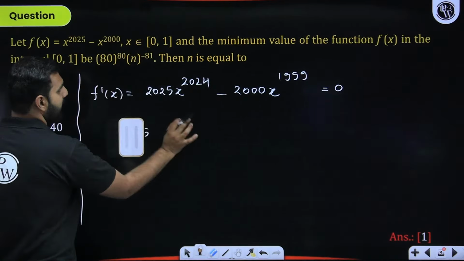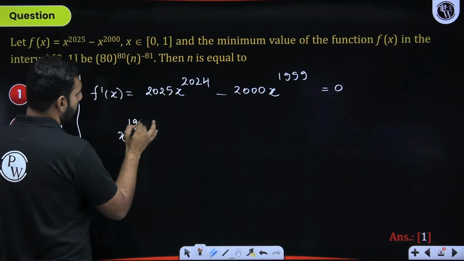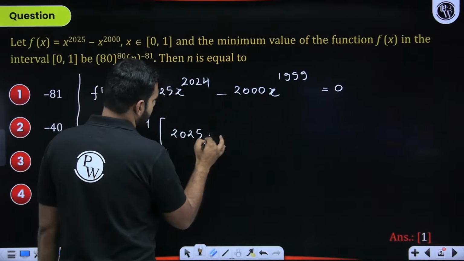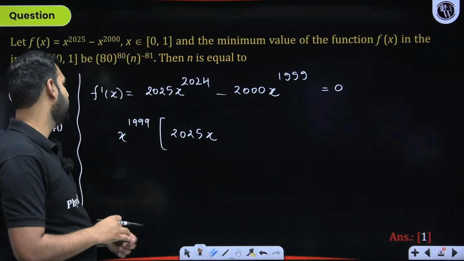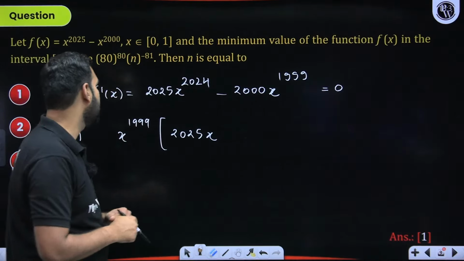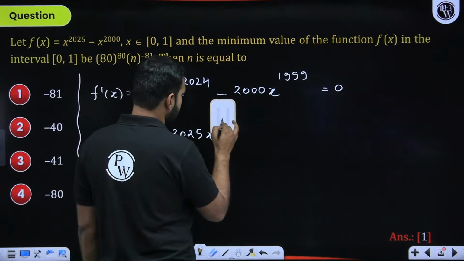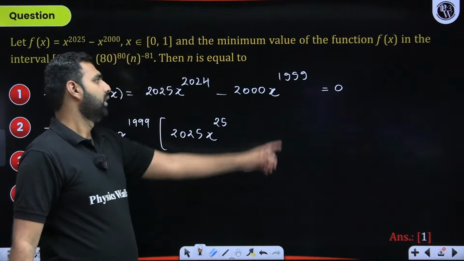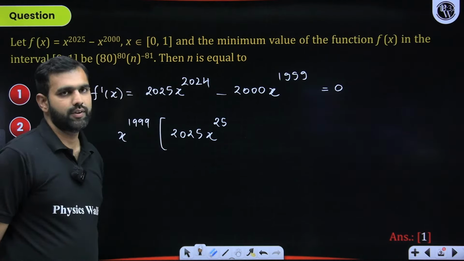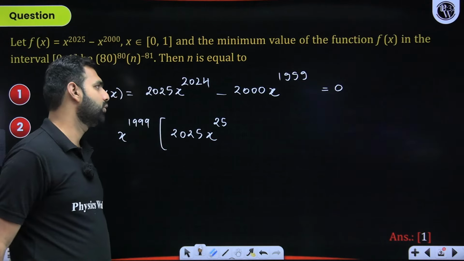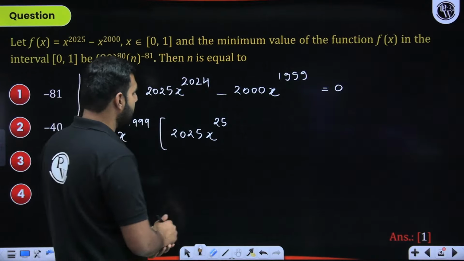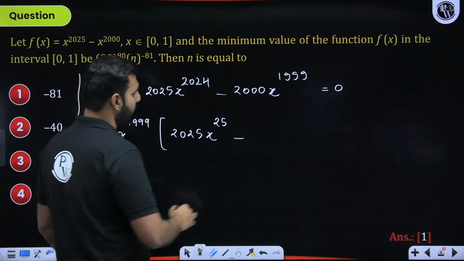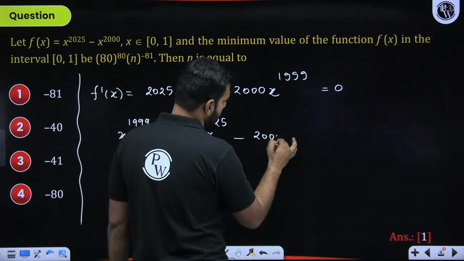I can take x to the power 1999 common, and then I'll be left with 2025 x to the power 2024 minus 1999, which leaves you with a power 25 here, because 2024 is 1999 plus 25. And minus, I am now left with 2000 only, because this is what we have taken common.